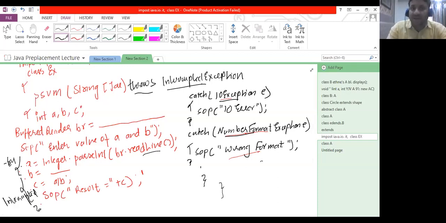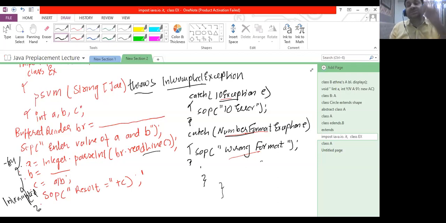In our case, main is capable of generating InterruptedException and is not handling it. Since it is a checked type of exception, you have to include it in the throws list. It's like my function is declaring: I am function main, I am capable of generating InterruptedException, but I'm not handling it.